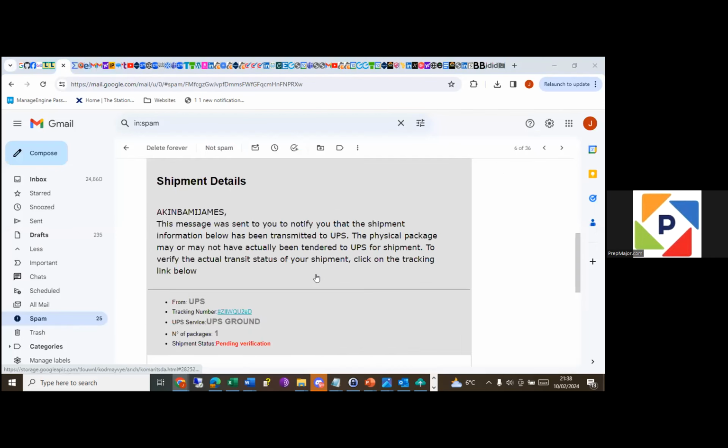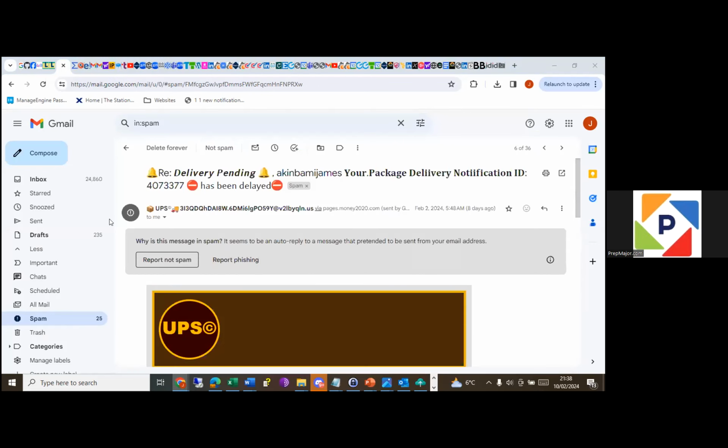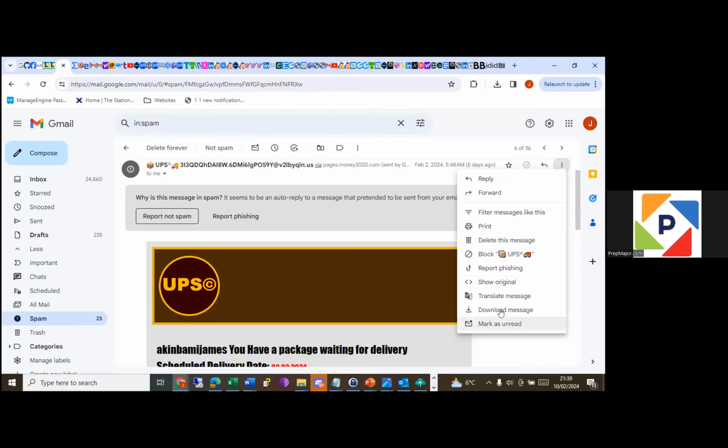This is what we call an email of interest, because there's something about it that is not just right. So what we normally do is go and get the original email. That's what we call header analysis. We need to analyze the header just to see where this email is coming from. We click on the three dots. Do not download the email, just choose show original email, or show original if you are using Gmail. Even in Outlook you will say show original email. In Google it's just show original.